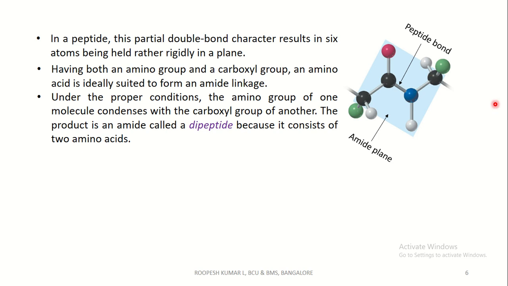Having both an amino group and a carboxyl group, an amino acid is ideally suited to form an amide linkage, to be specific, a peptide linkage. The name itself indicates amino acid. There are 2 groups, the amino group as well as the carboxyl functional group. Under the proper, specific conditions, the amino group of one molecule condenses with the carboxyl group of another molecule. The product is a dipeptide because it consists of 2 amino acids.